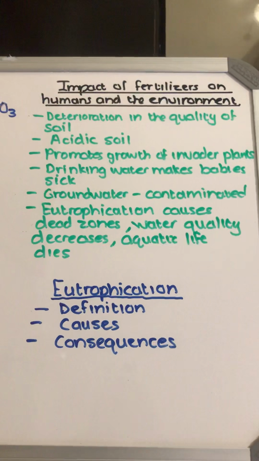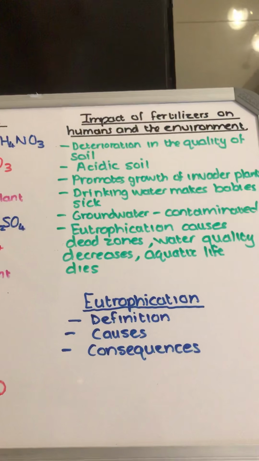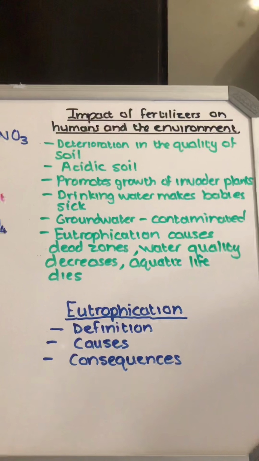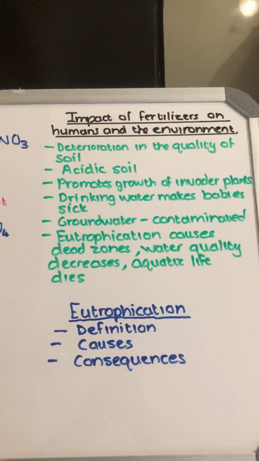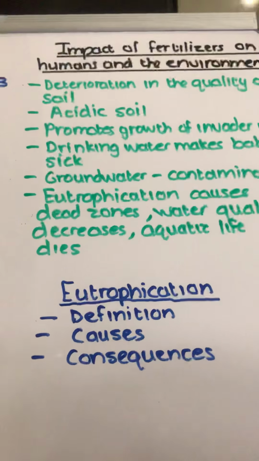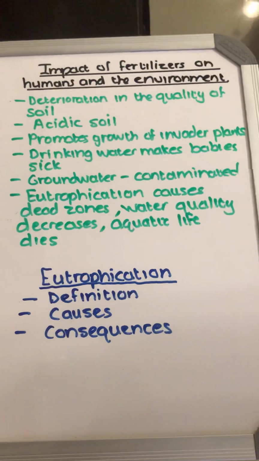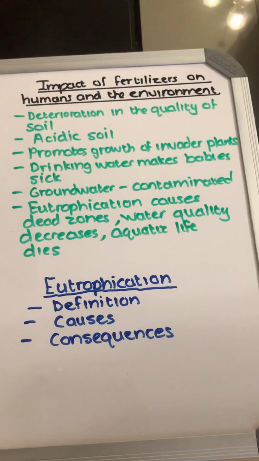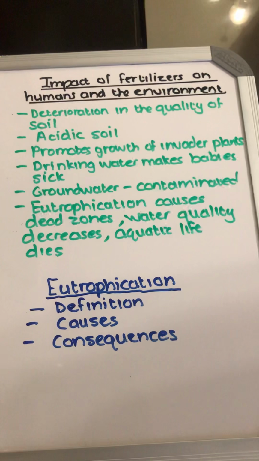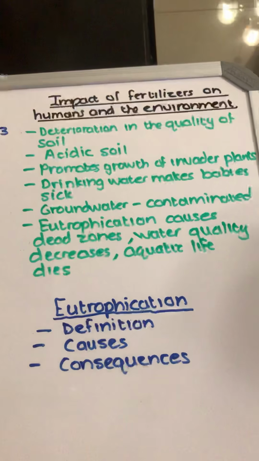Groundwater can become contaminated. It causes eutrophication and dead zones, and thus decreases water quality and aquatic life can die. Eutrophication. What exactly is eutrophication? It is the swift and excessive growth of algae due to an excess of nutrients, which is nitrogen and phosphates in the water. Oxygen levels in the water are depleted, and this leads to the death of water plants, fish, and other organisms. There are 3 causes of eutrophication.